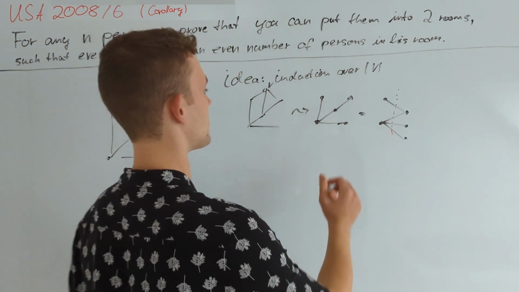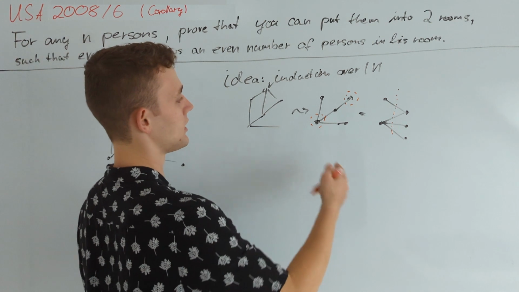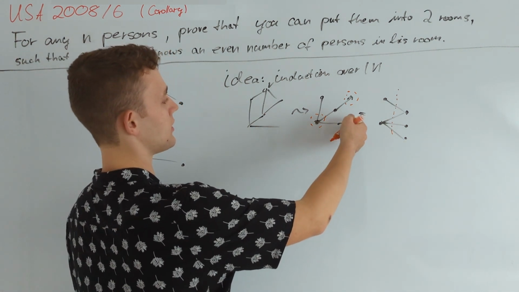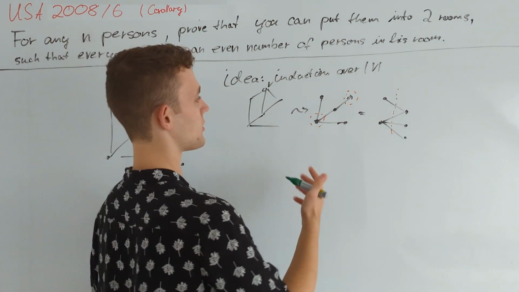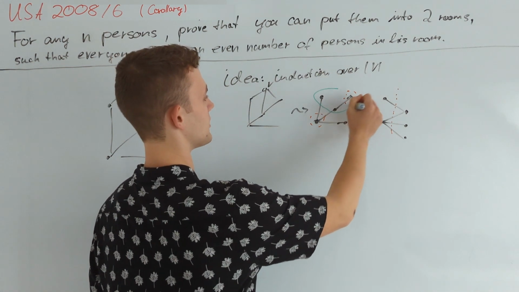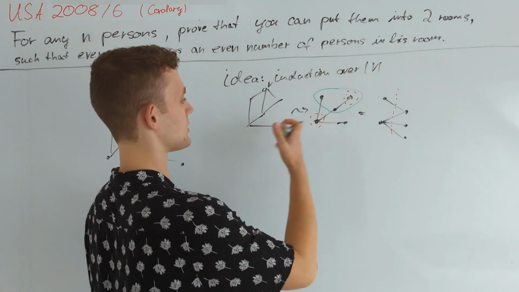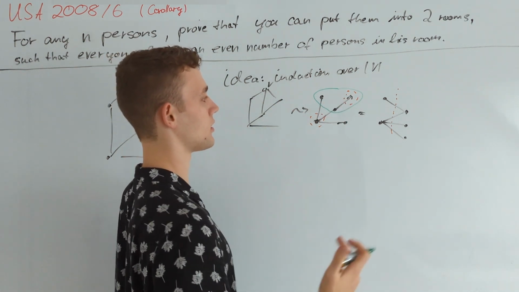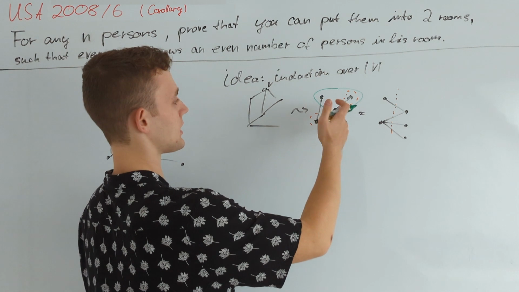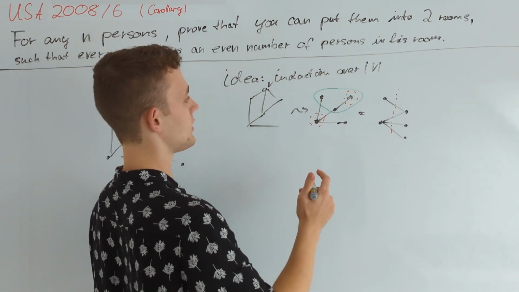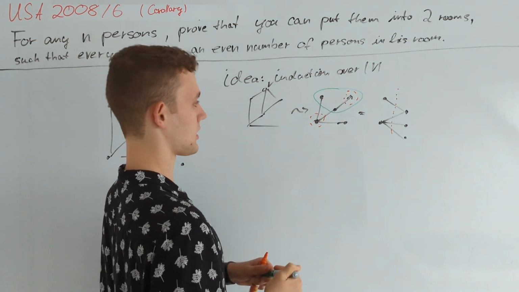These two graphs are isomorphic, and this gives us really the way to do the partition in this way. So in our original setting, that would mean that both of these vertices are in one set and all of the others in the other one, and then indeed everybody knows, in this case, 0 other persons in his room, which is an even number. Now, as described earlier, we take a look at the neighbors of v. So this is the green set. And of course, since v has an odd number of neighbors in the original graph, this set has also an odd number of vertices, and therefore there exists one of those two partitioning sets where an odd number of neighbors of v is in. And in this case, this is not the orange set because two of the neighbors of v are not colored orange.